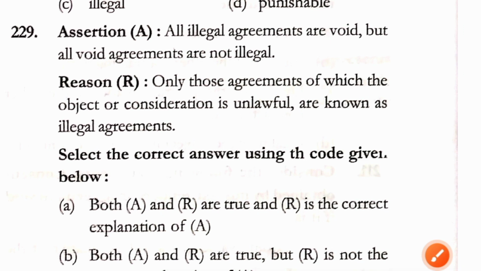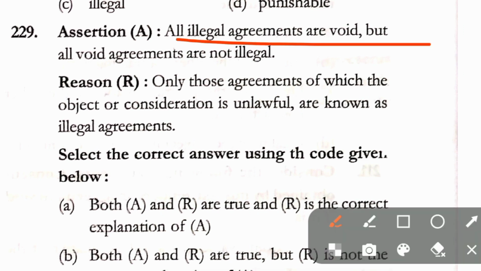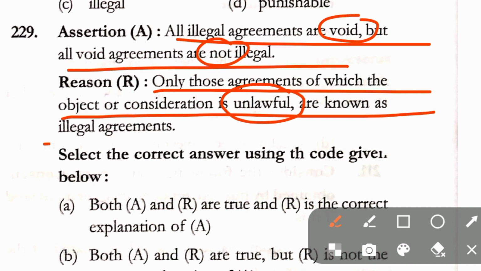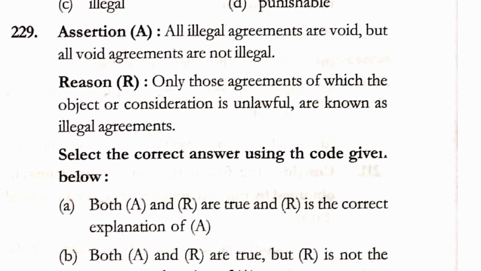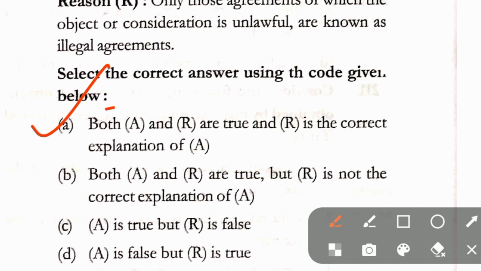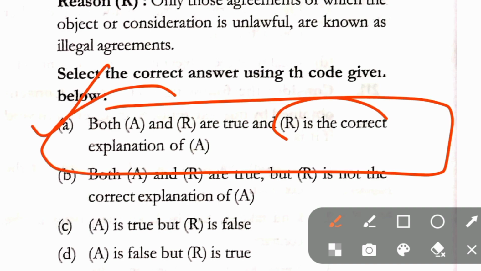Question number 229. Assertion: illegal agreements are void, but all void agreements are not illegal. Reason: only those agreements of which the object or consideration is unlawful are known as illegal agreements. Select the correct answer by using the codes given below. Here option A is the correct answer, that is both A and R are true, and R is the correct explanation of A.